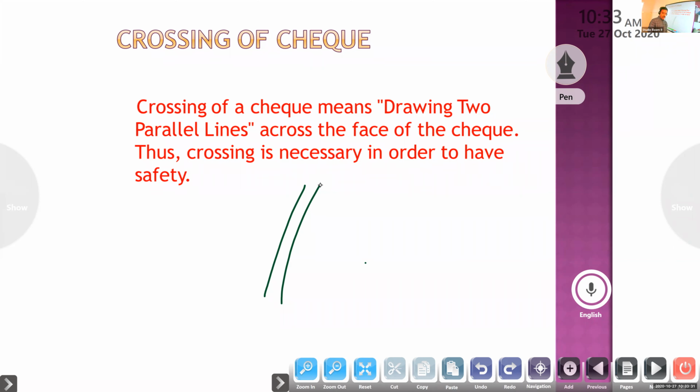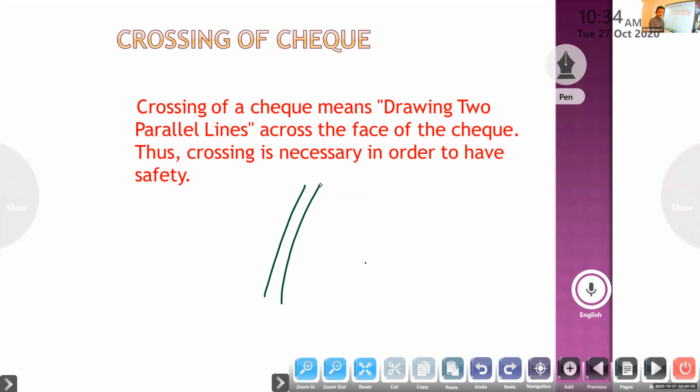Okay. So crossing is a popular device for protecting the drawer and payee of a check. It is necessary for protecting the drawer and the payee to whom the payment is to be made. So who is issuing the check? A customer of the bank. Otherwise, if it is a bearer check, anyone can encash it.